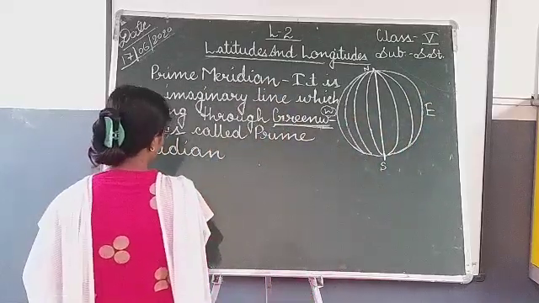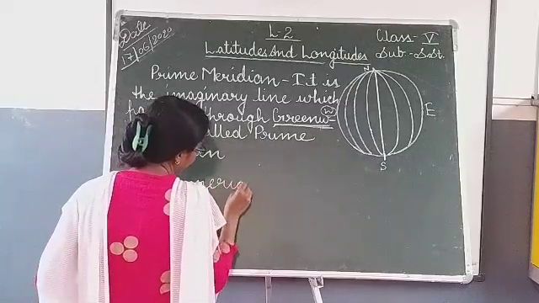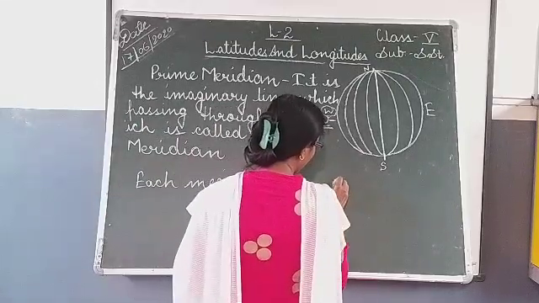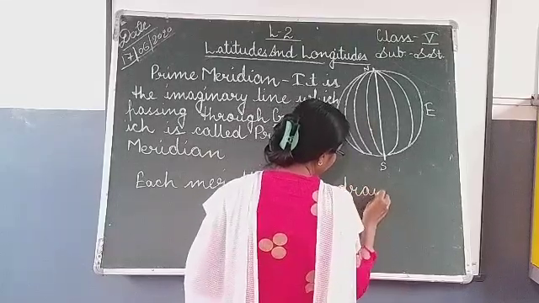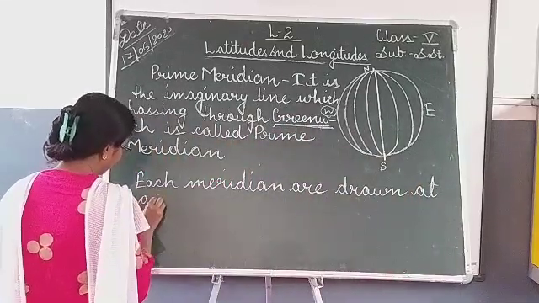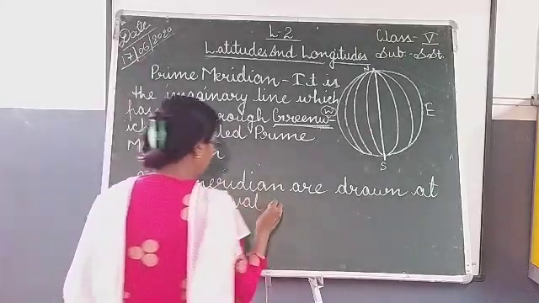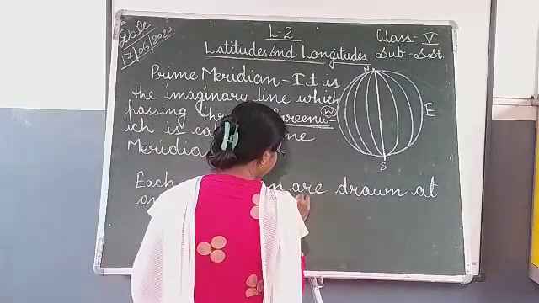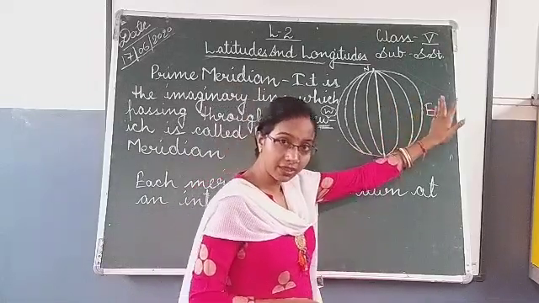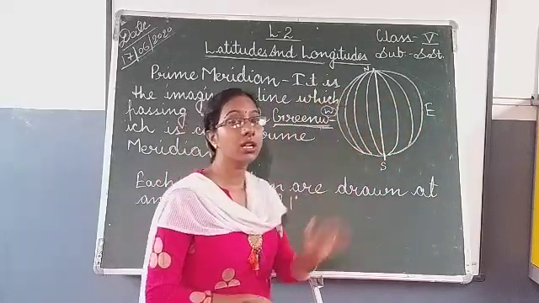There are 180 meridians towards the east direction and 180 meridians towards the west of the prime meridian.